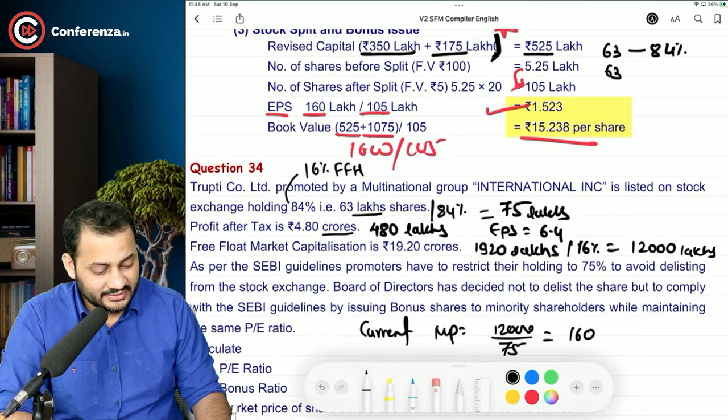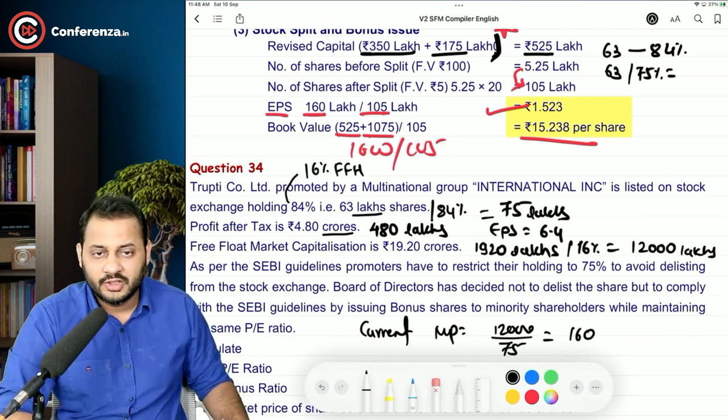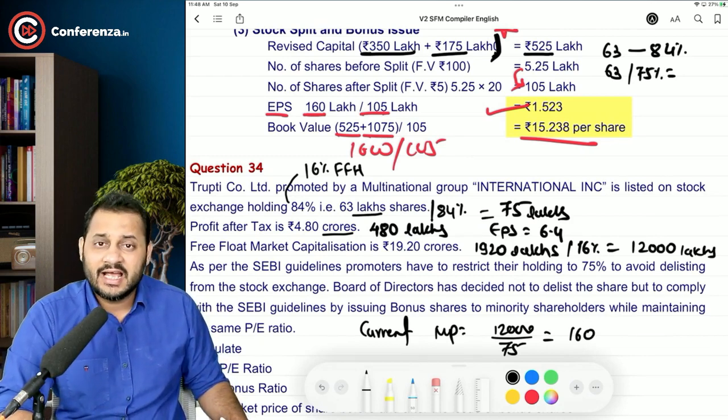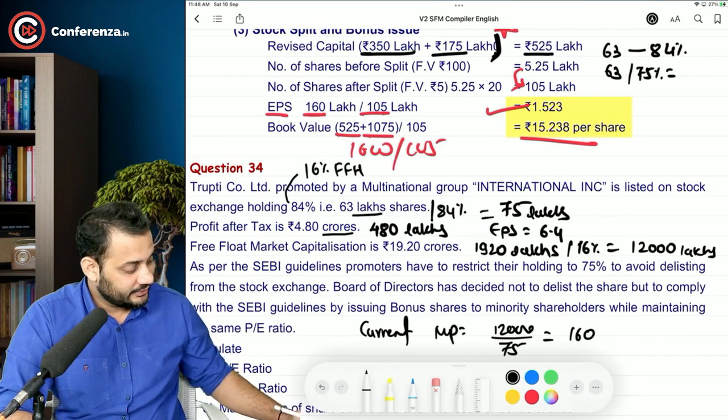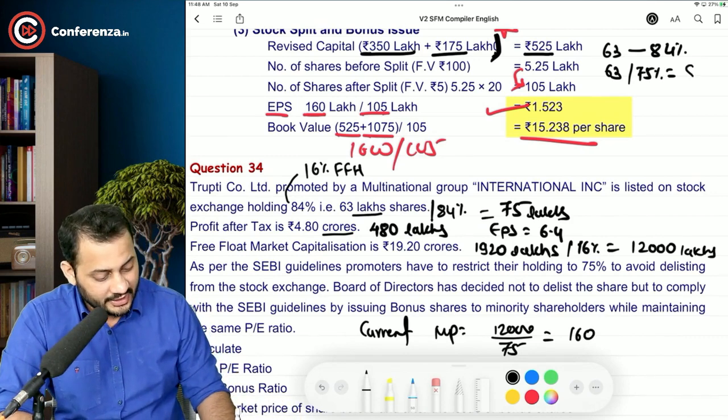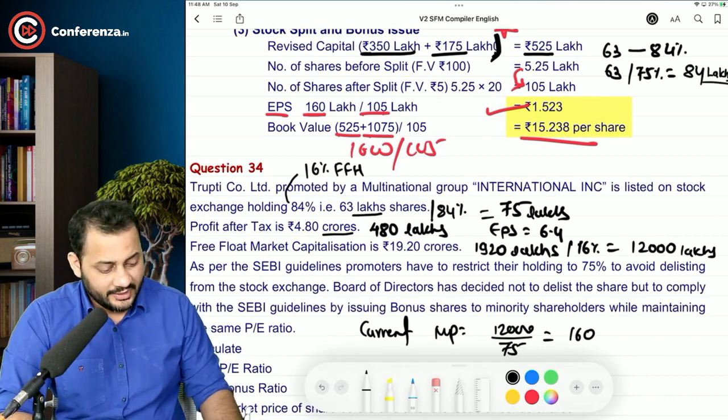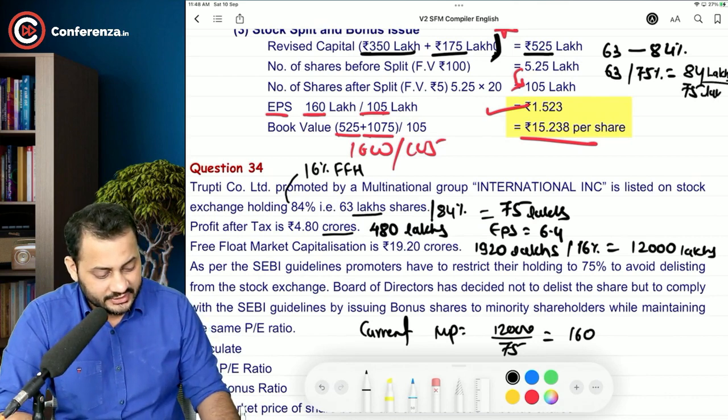We have to make 63 lakh as 75% of the total company. So if 63 lakh has to be 75%, then the total number of shares has to be 84 lakhs. Understand? Right now we have only 75 lakh shares.